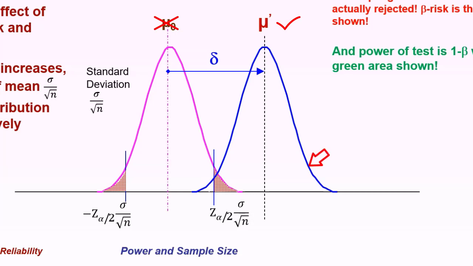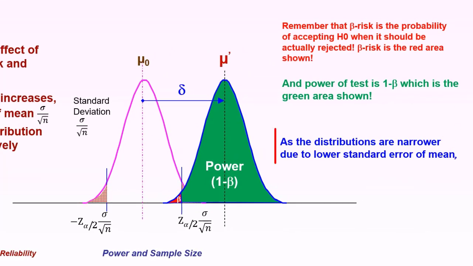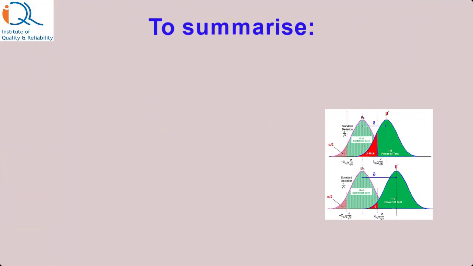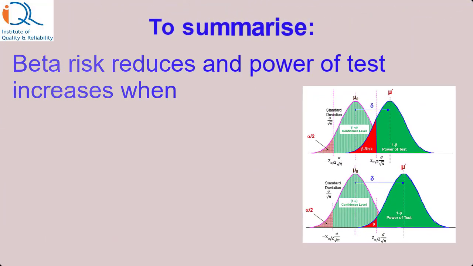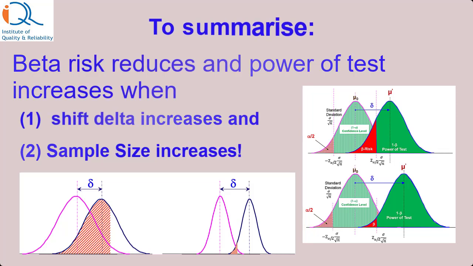So now the new distribution is shown with a blue color, and now the beta risk is shown with red color and the power is shown with green color. As the distributions are narrower due to the lower standard error of mean, the beta risk reduces and power increases with increase in sample size. To summarize the discussion, we conclude that beta risk reduces and power of test increases when shift delta increases and sample size increases.